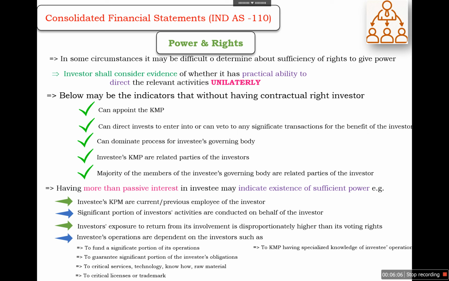So these are different indications we need to assess at the time of judgment of power and rights of the investor.